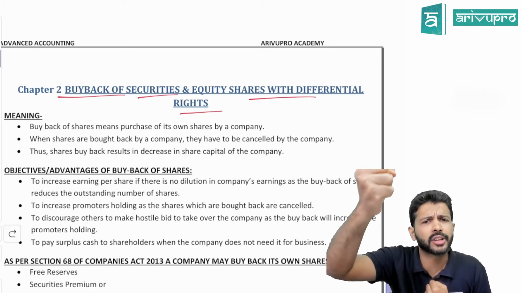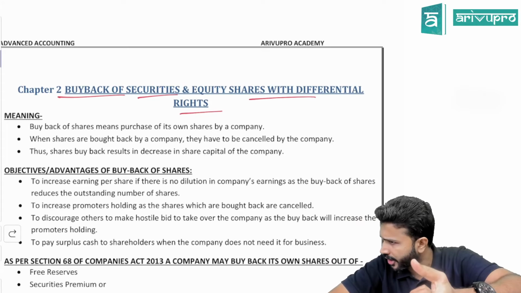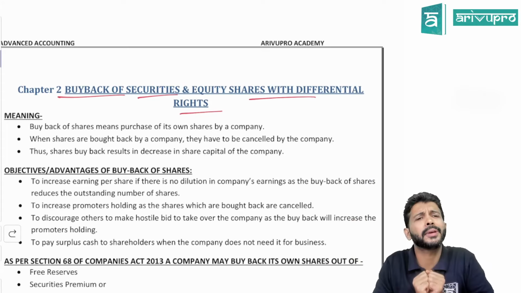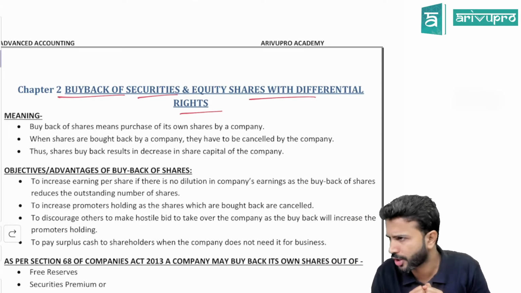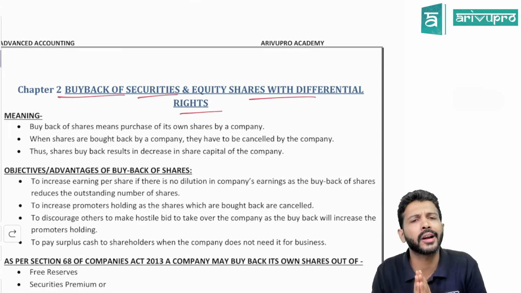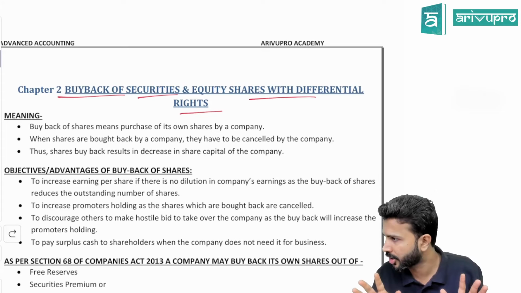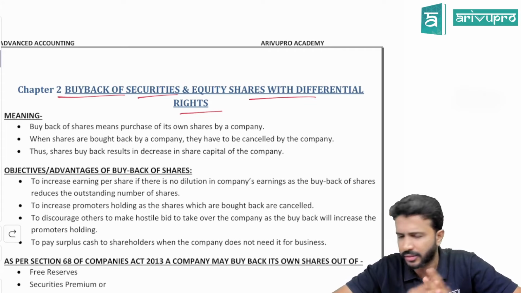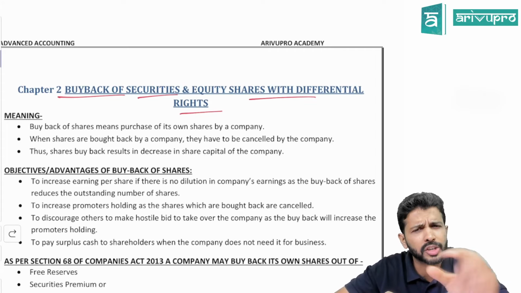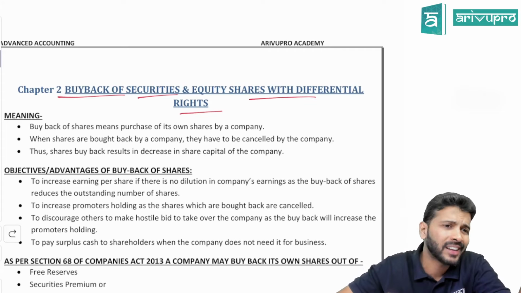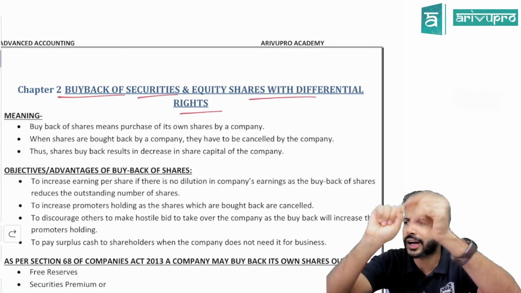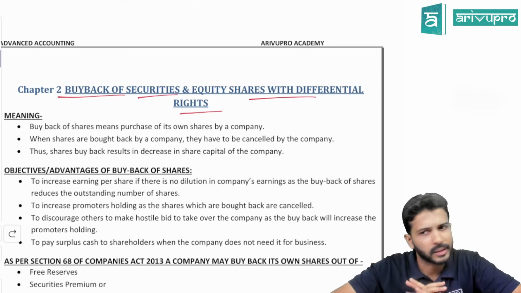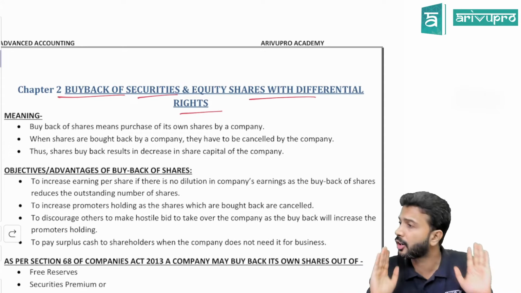Initially, the company has given the shares to the equity shareholders. Now the same shares the company is buying back from the same shareholders. That is what we call buyback of equity shares. Basically, we are cancelling equity shares. If a company issues equity shares, it will show it as equity share capital. So today we are cancelling that equity share capital. That's all this particular topic is about. Are we fine?